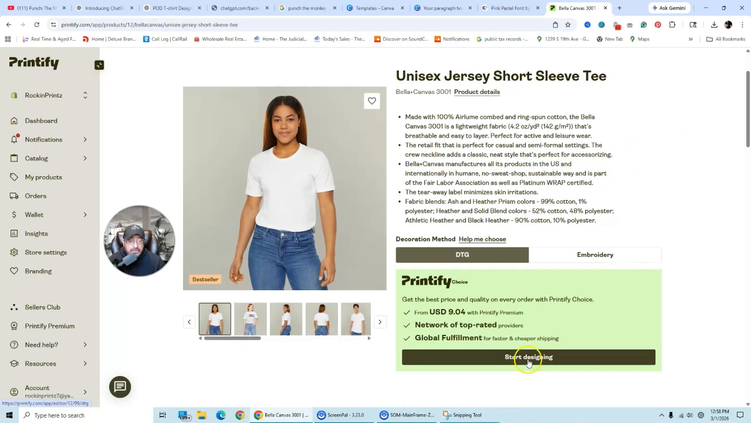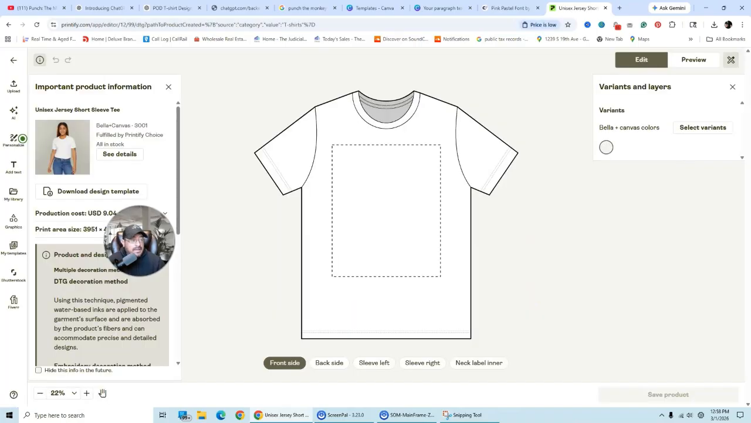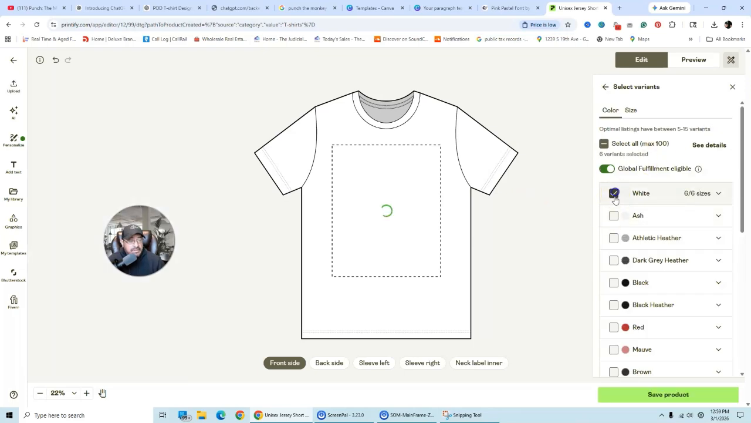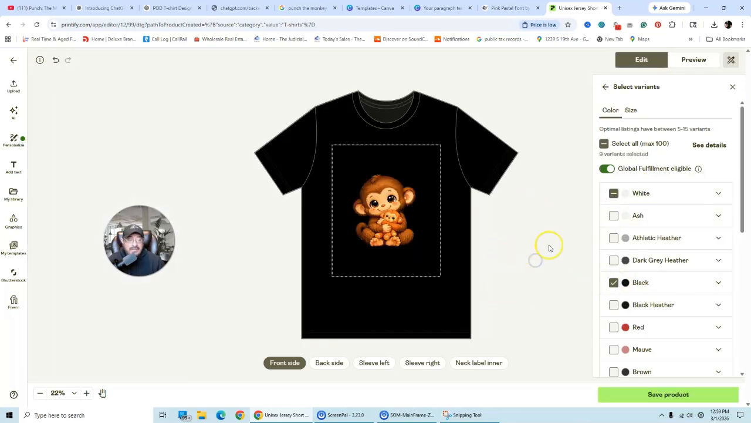All right, so we're going to go ahead and click design, and then we're going to drop our punch monkey in here, and then I'm just going to put it on a black t-shirt because black t-shirts sell. One thing I didn't do, I did not make it into two colors.